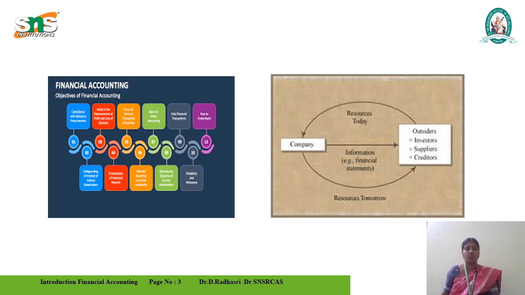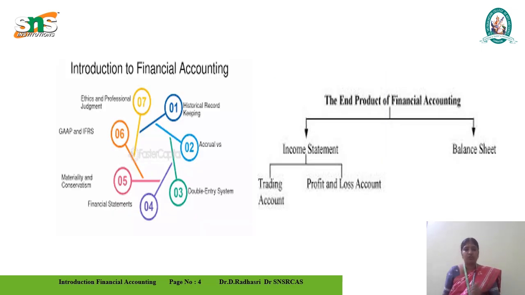This is financial accounting taking its place among the various important categories. It can be divided into seven categories to know about the decision making process of the management and gap filling. We want to know the material costing of the financial statements. Then we want to identify the double entry system and the actual entries. At the end of the process, we want to know the income statement and balance sheet.